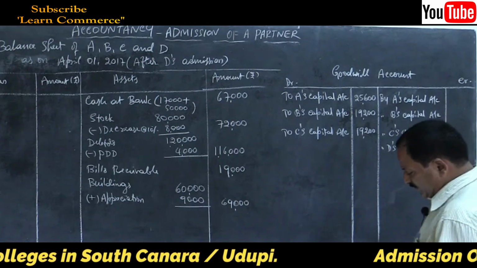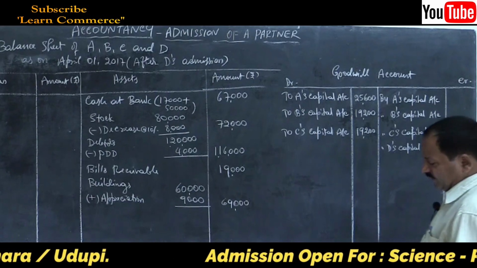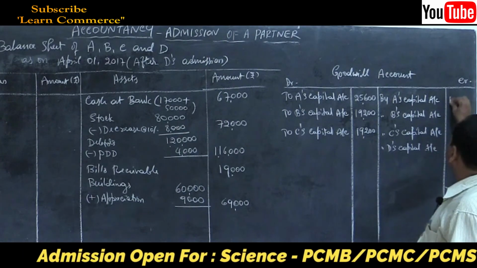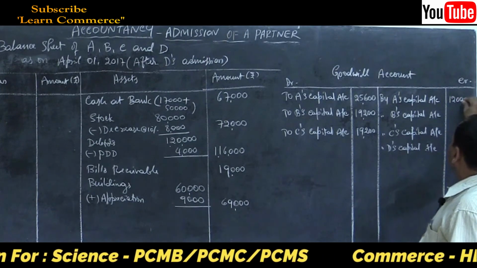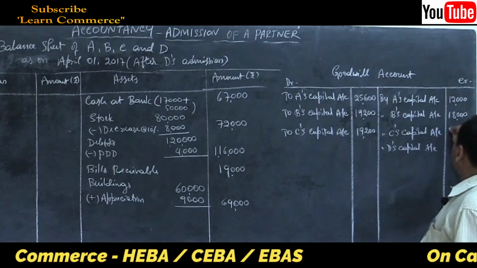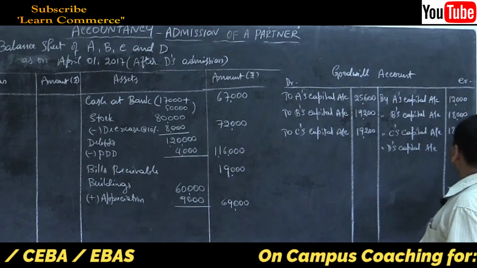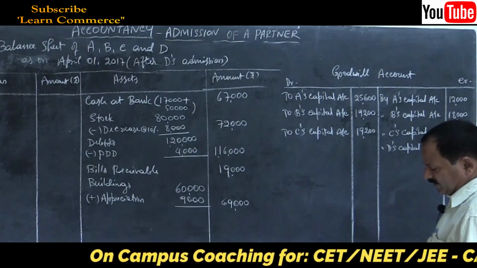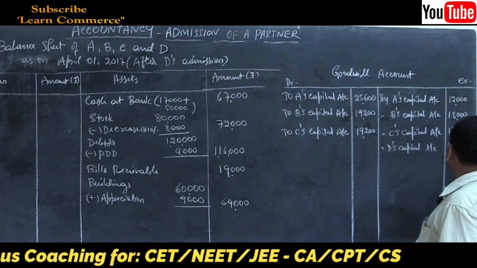How much? 12,000, 18,000, 18,000, then 18,000 again, and the last one is 16,000.